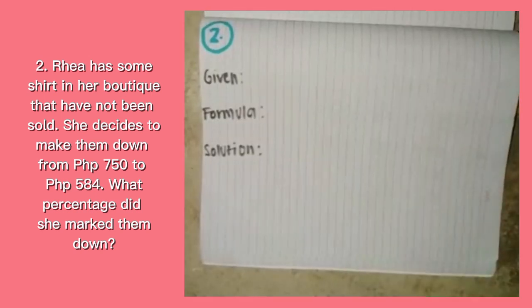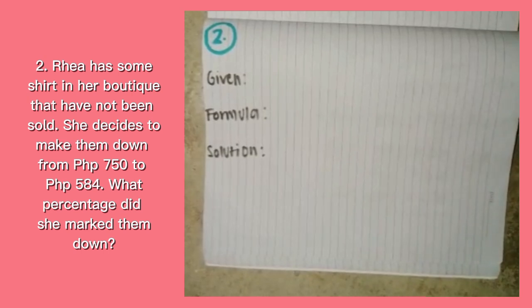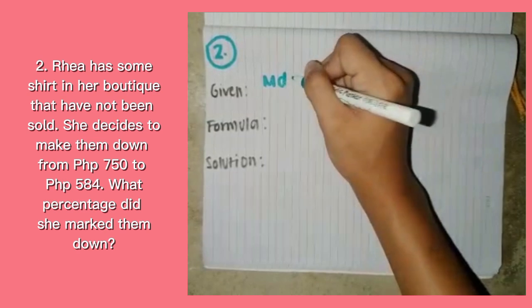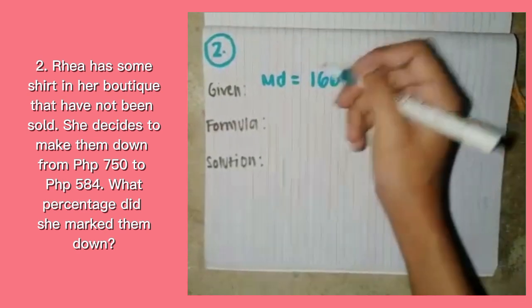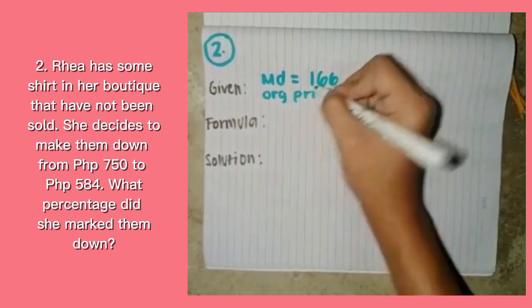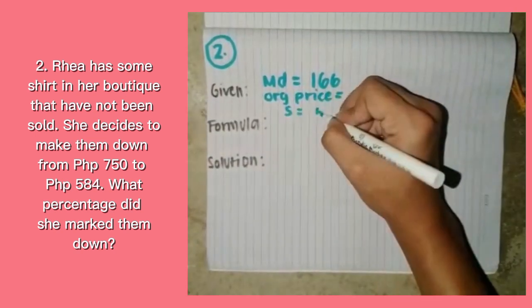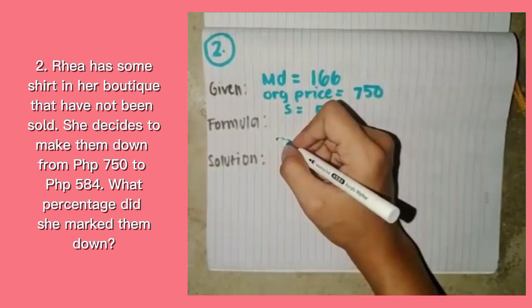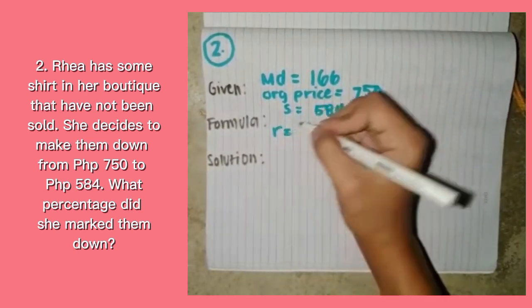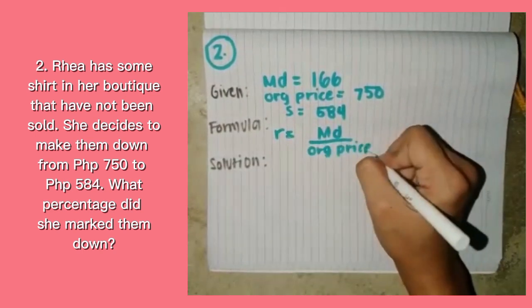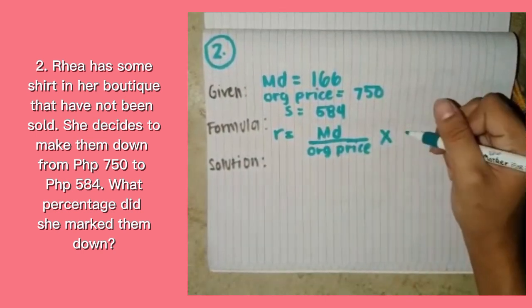So now that our given here in example number 2 is complete, let's move on to find the markdown rate. So we have a new given, and the new given is markdown, or denoted by MD, is equal to 166 pesos, and the second is original price is equal to 750, and the selling price denoted by S is equal to 584 pesos. And the formula for finding the markdown rate, which is denoted by R, is equal to MD or markdown divided by the original price multiplied or times by 100.